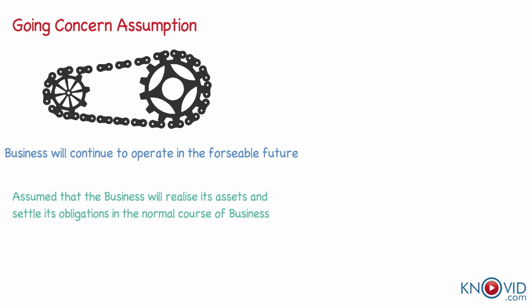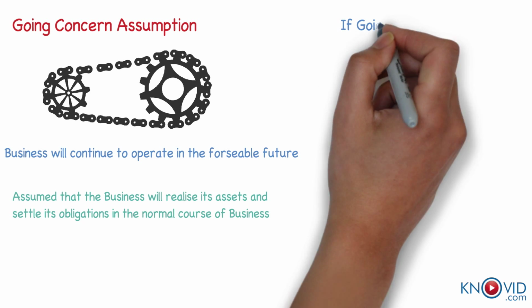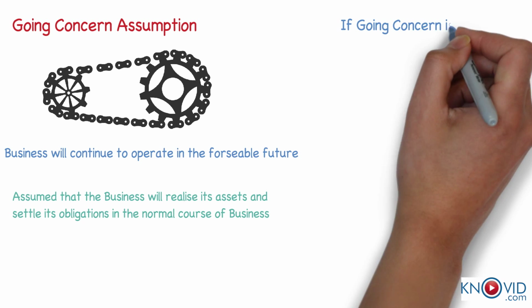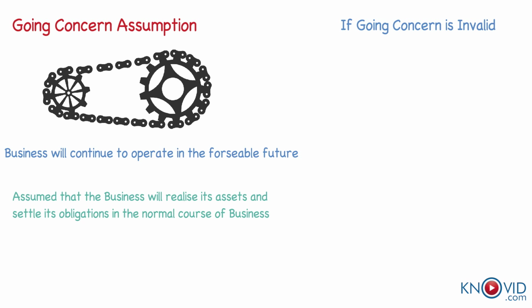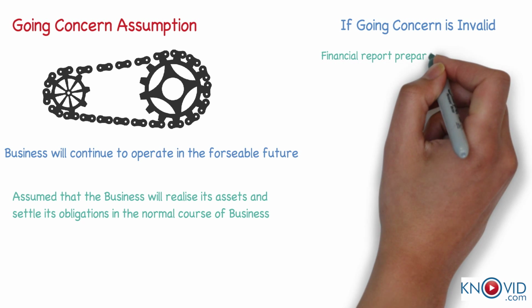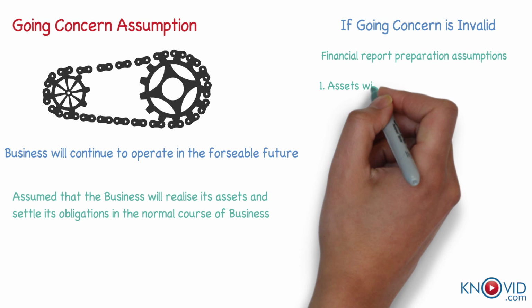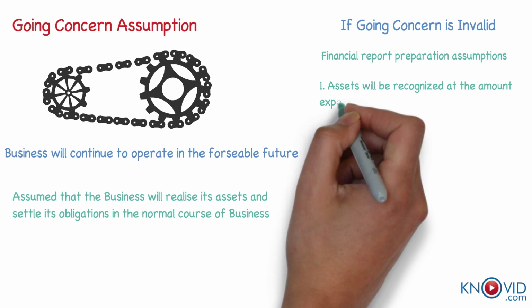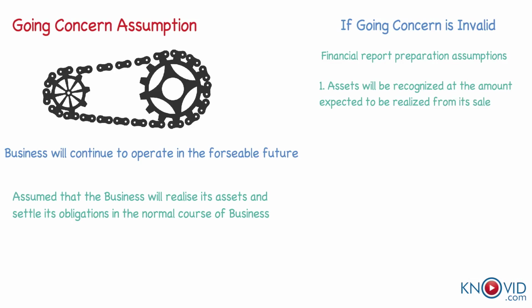business. It is the responsibility of the company management to determine whether the going concern assumption is appropriate in the preparation of financial statements. If the going concern assumption is considered to be invalid, then while preparing the financial reports, the assets will be recognized at the amount which is expected to be realized from its sale rather than from its continuing use in the ordinary course of the business.